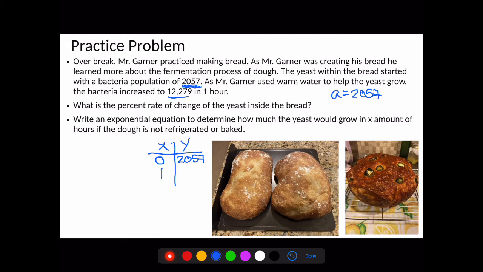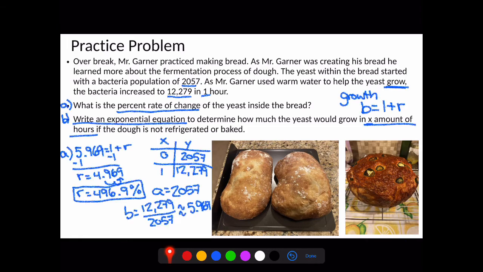When 1 hour has passed, we're now at 12,279. So this short little table will allow us to find our b value. Now, real quick, is our b value going to be larger than 1 or less than 1? Well, it's growth, so our b value needs to be larger than 1, or else it's no longer growing.